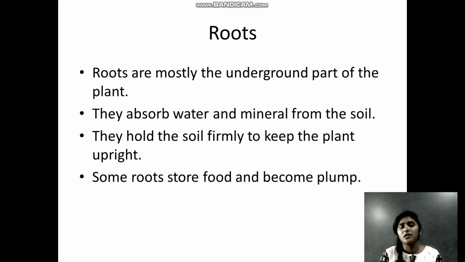Next, after learning about leaves and stem, let us look at the next part, which is roots. We already know that roots are the underground parts of the plant. They take the water from the soil, and then transport it through the stem to the leaves for photosynthesis. Apart from that function, they help in holding the soil firmly to keep the plant upright. They hold the soil together so that the plant can stay upright. And some roots also help in storing food, and they become plump, meaning swollen up.